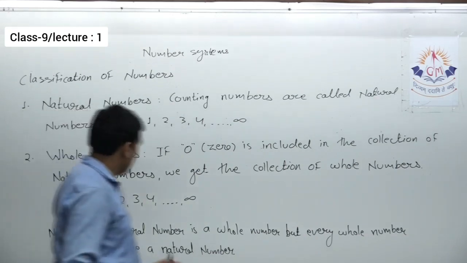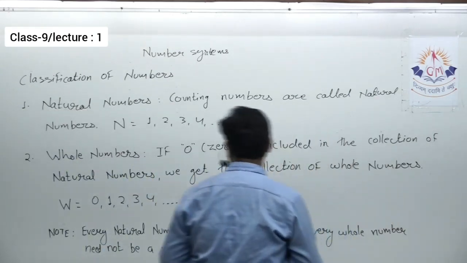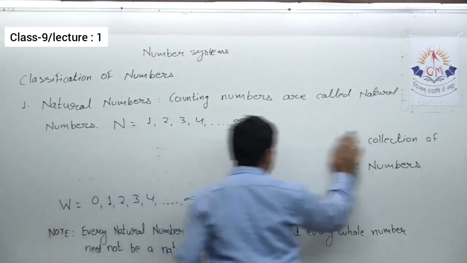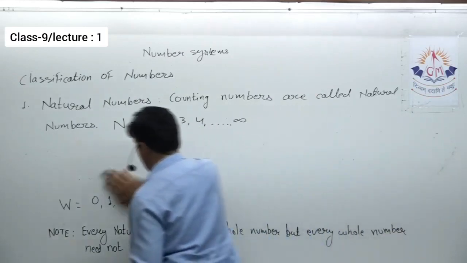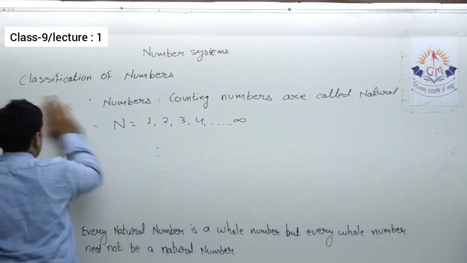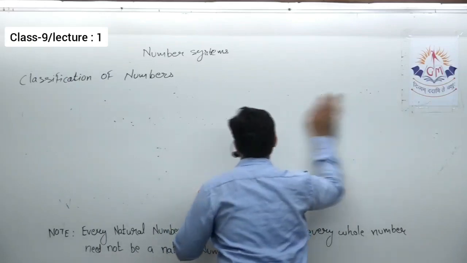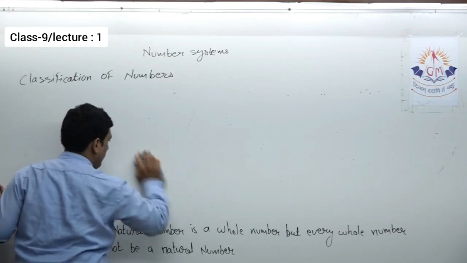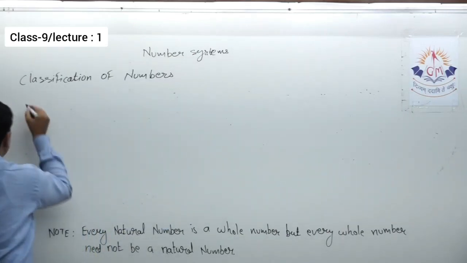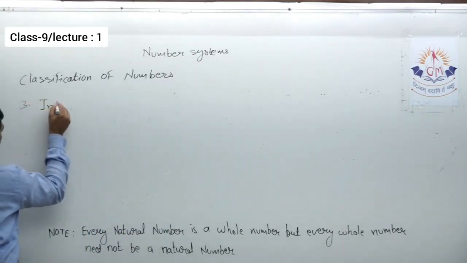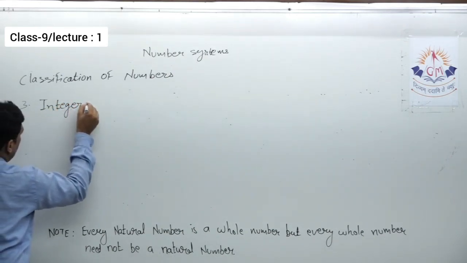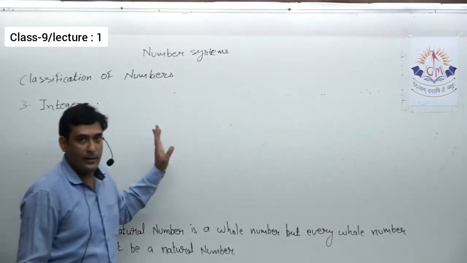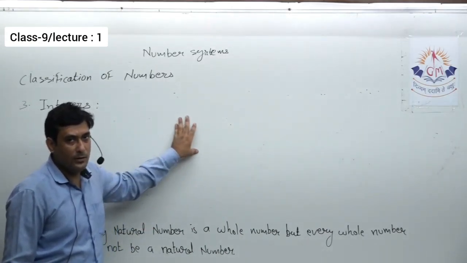Okay, after this, next we will see integers. Third one is integers. So now integers are, we can say, negative of natural numbers, 0 and natural numbers.